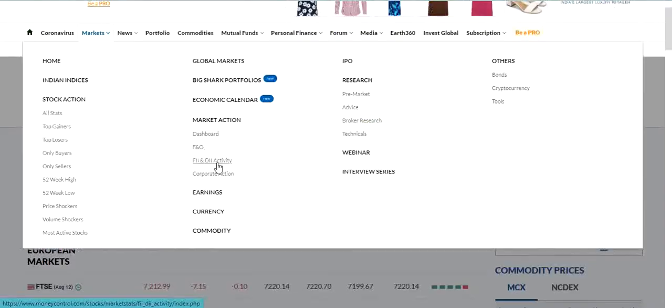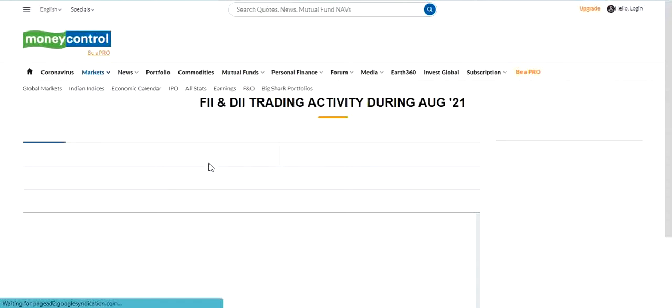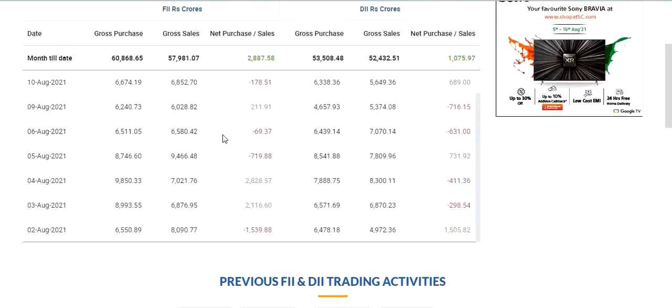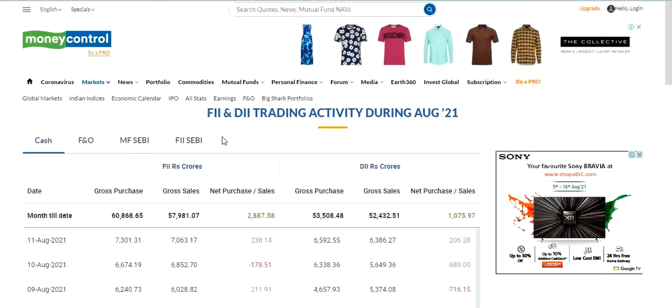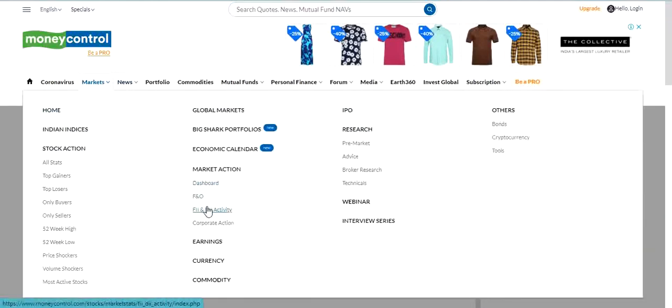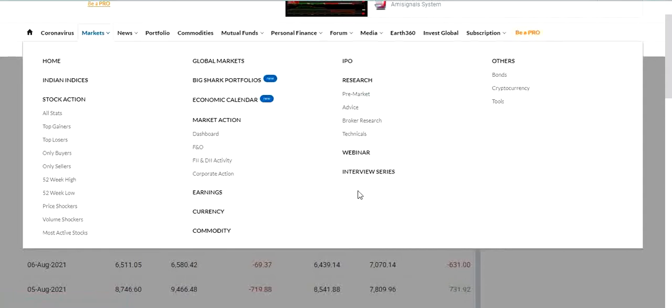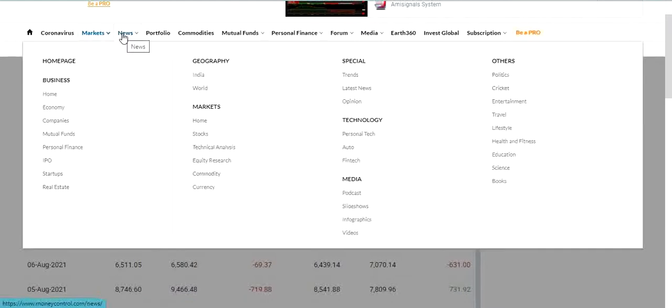Here is FII and DII activity. FII and DII mean foreign institutional investors and domestic institutional investors, such as mutual funds and LIC. The activities of these institutions in the market, we will get correctly in our hands in real time. Then here is IPO related news. In the market section we look at all market related activities and news; everything we will get in the market section of the Moneycontrol website.